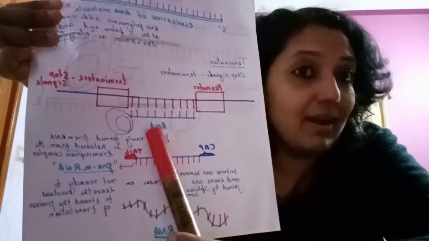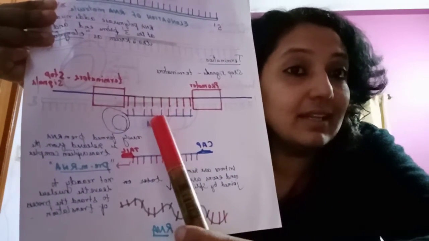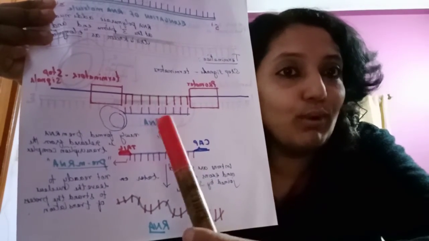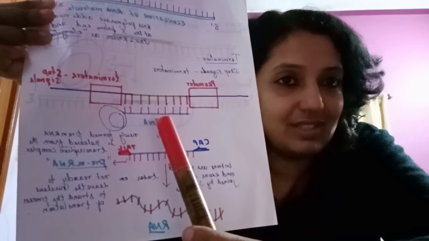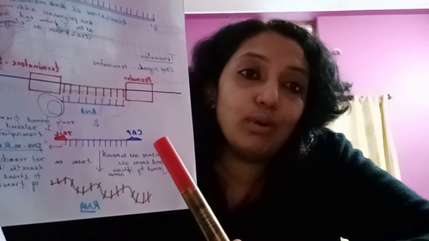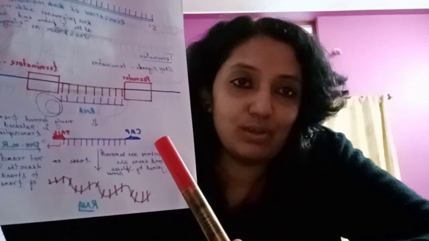Now the mRNA which is formed is still pre-mRNA, that is, it has both introns and exons. Introns are non-coding genes and exons are coding genes. So pre-mRNA means it has both introns and exons.